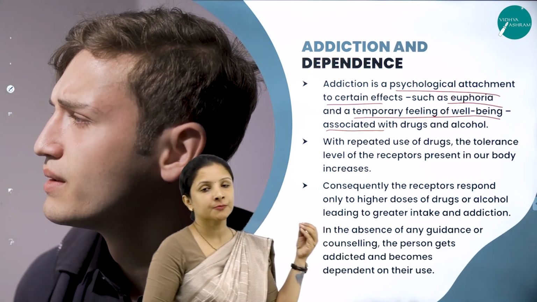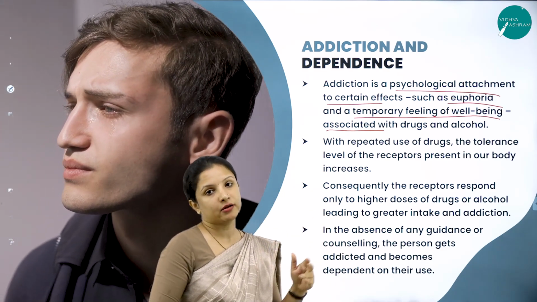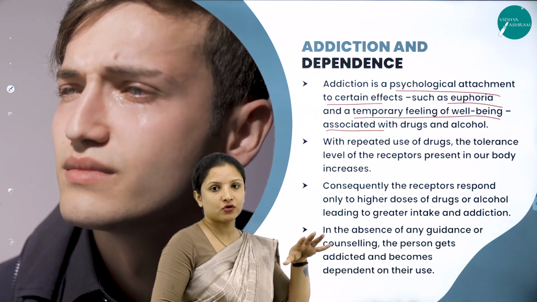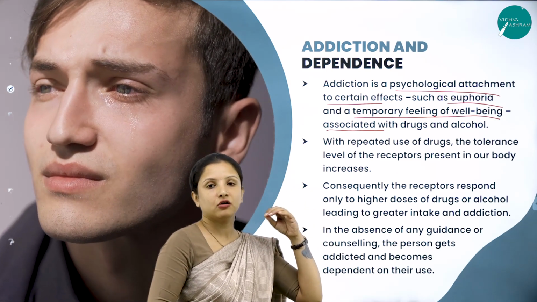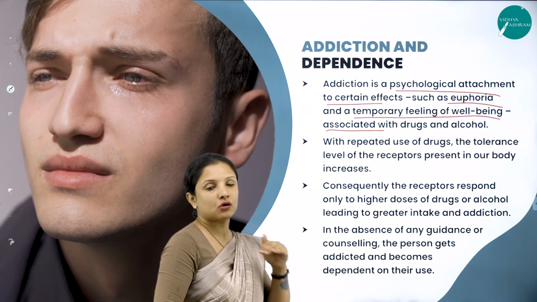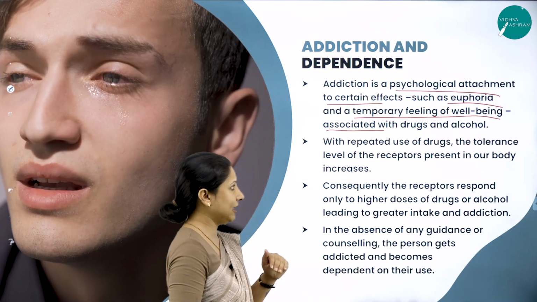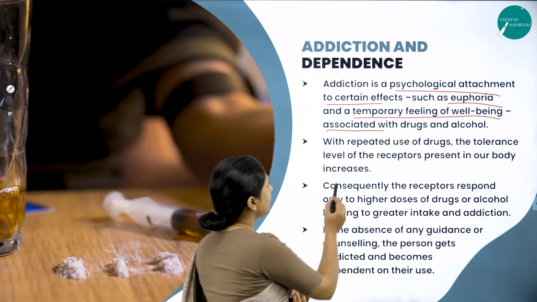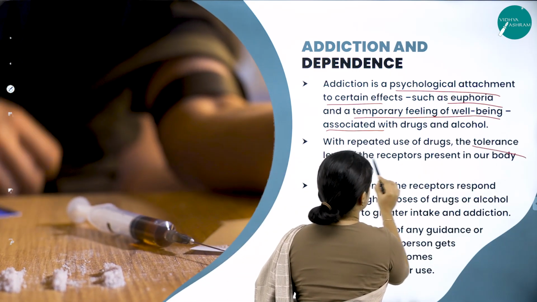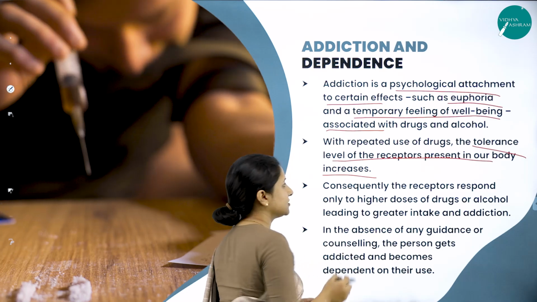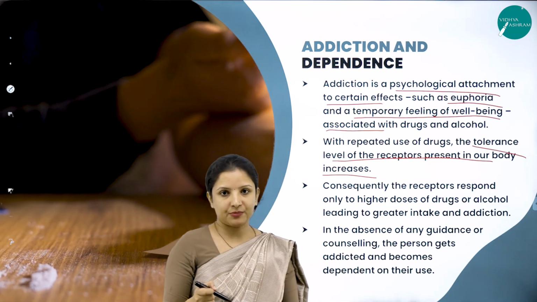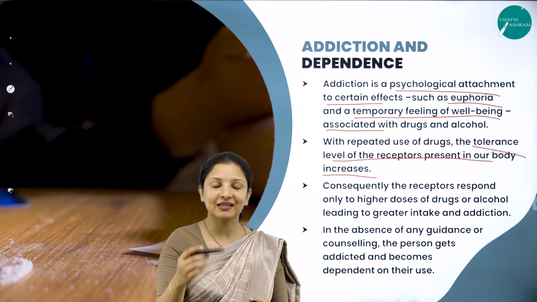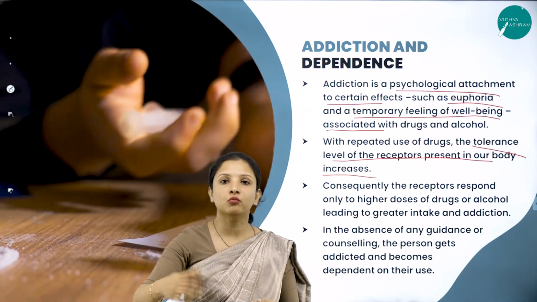So once they fall into the use of drugs and alcohol during adolescence, then they want that feeling of euphoria, the feeling of happiness, the feeling of hallucination throughout their life, and that can lead to addiction. And with the repeated use of drugs, the tolerance level of the receptors present in the body also increases. The opioid receptors or the cannabinoid receptors that are present in the central nervous system keep asking for more and more drugs.